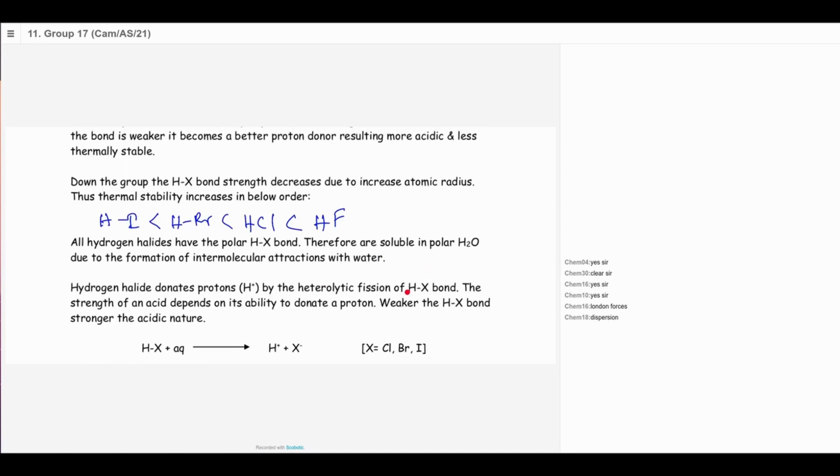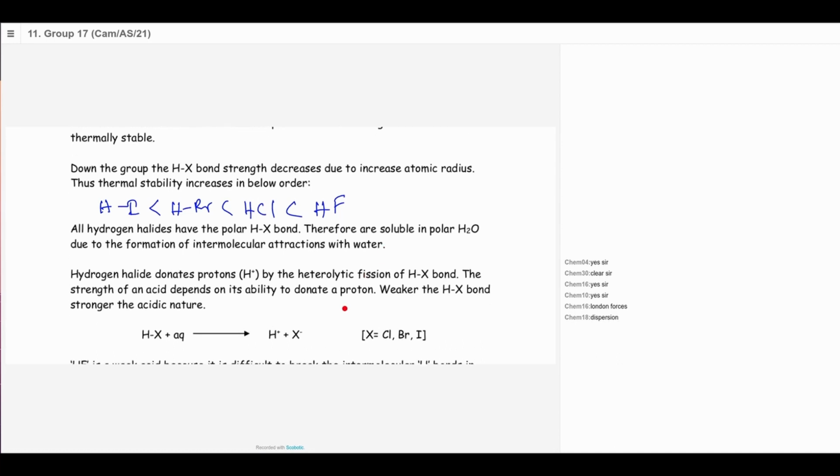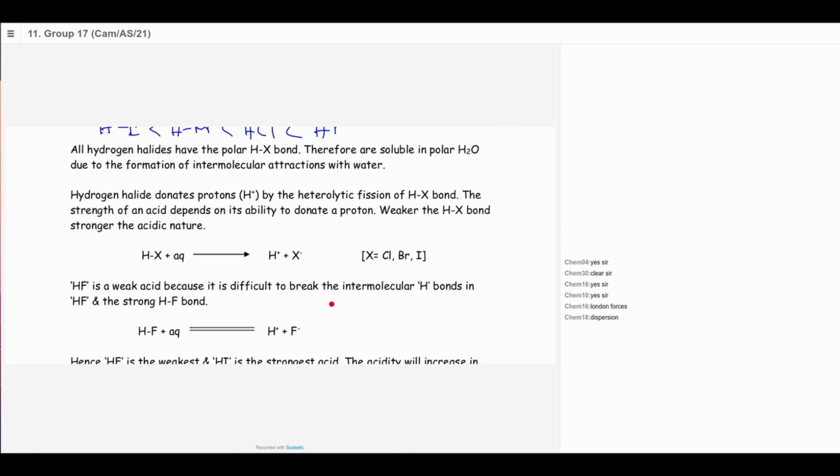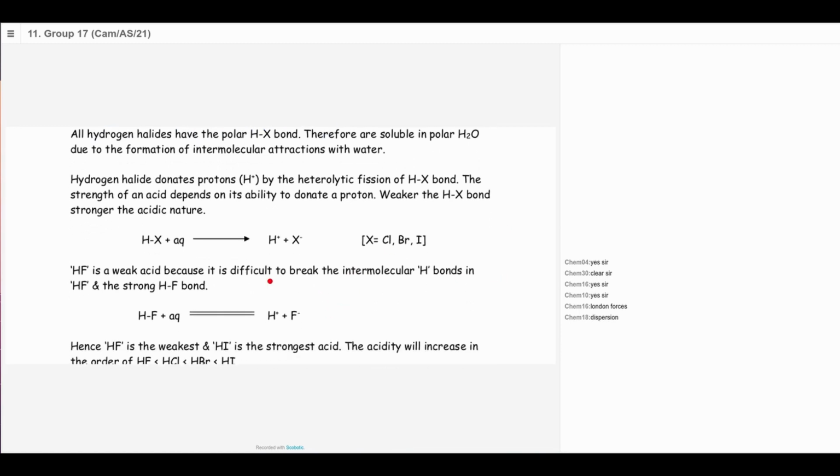As for the acid strength, all the hydrogen halides are acidic because in aqueous media they release H plus ions to water. Therefore, that makes them acidic, except for hydrogen fluoride. Hydrogen fluoride is a weak acid because the hydrogen and fluorine bond is quite hard to break.